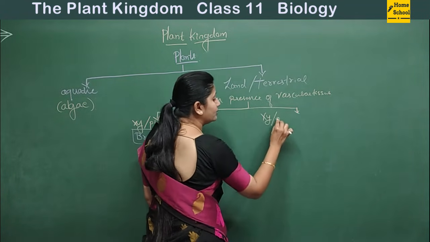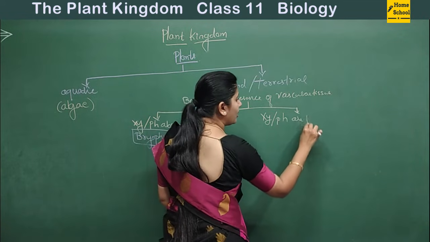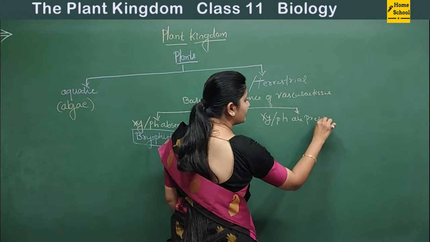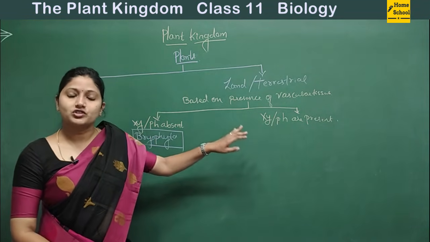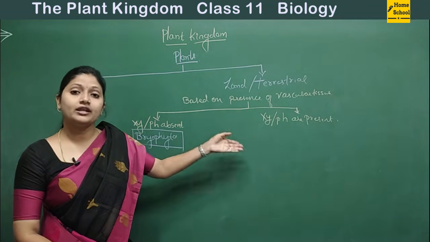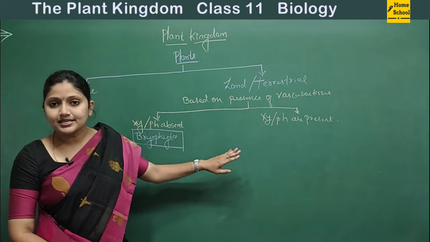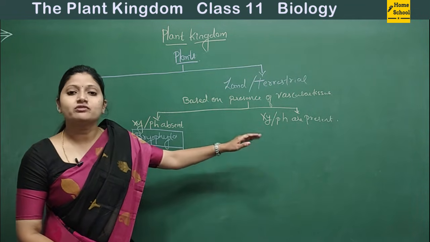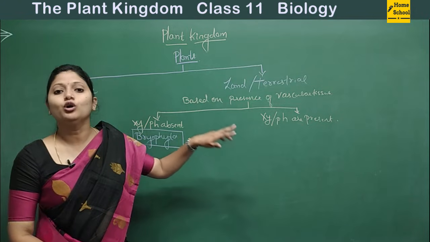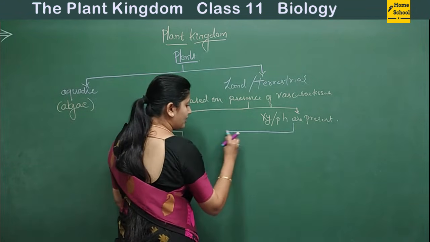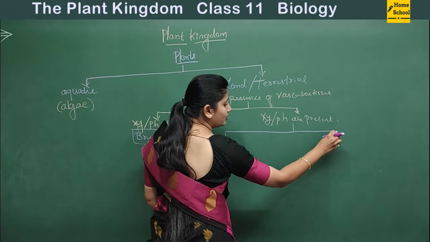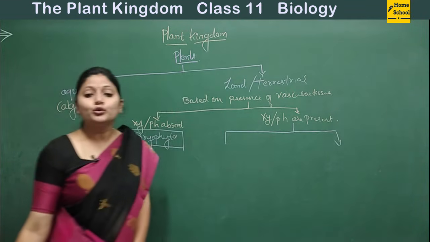Xylem and phloem are present. The organisms wherein the xylem and phloem are present will be further classified into two groups.